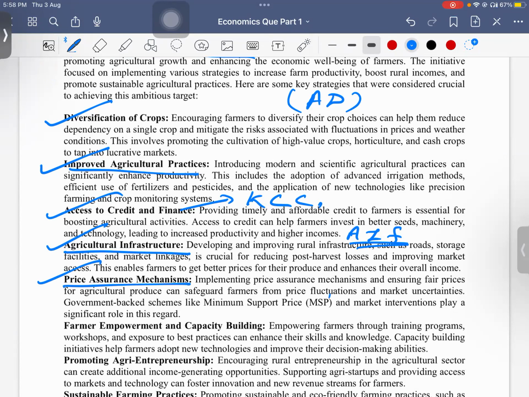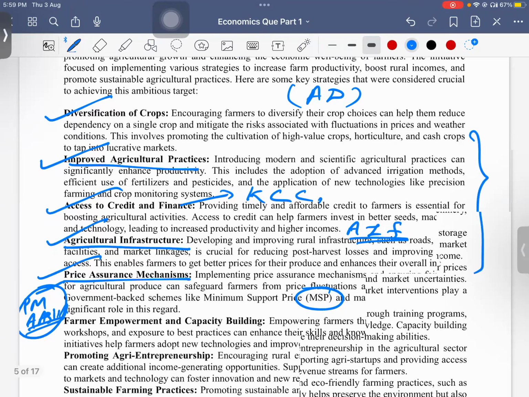Here you can tell about MSP and also the PM-AASHA scheme, and in other areas you can use the PM Kisan scheme. All these government initiatives can also be used.